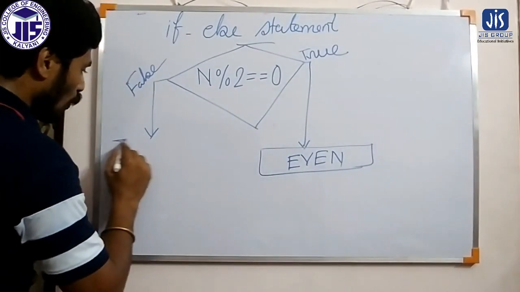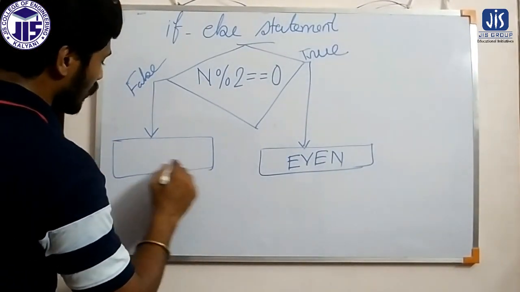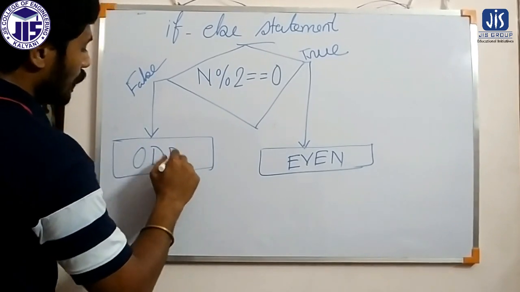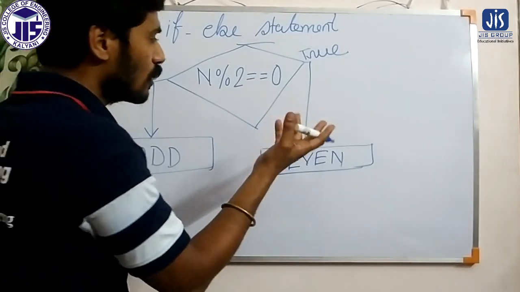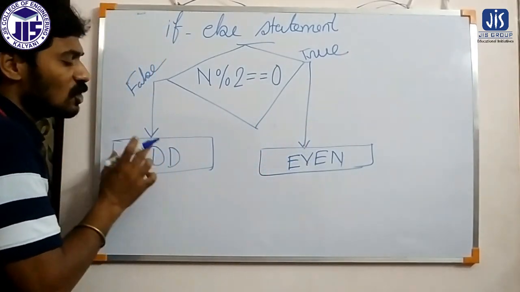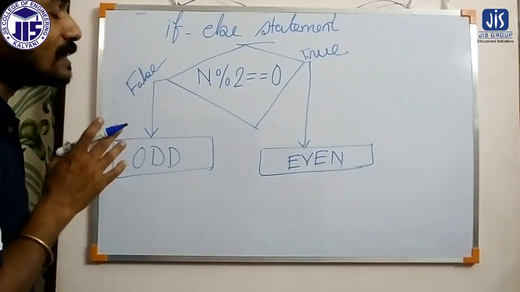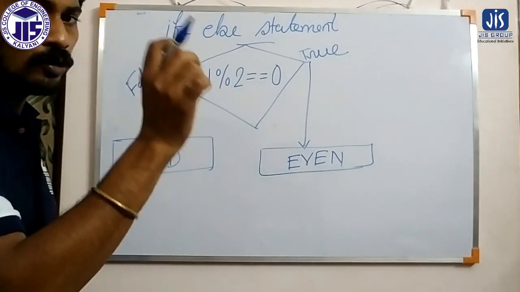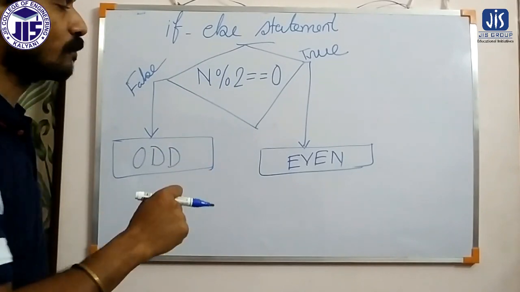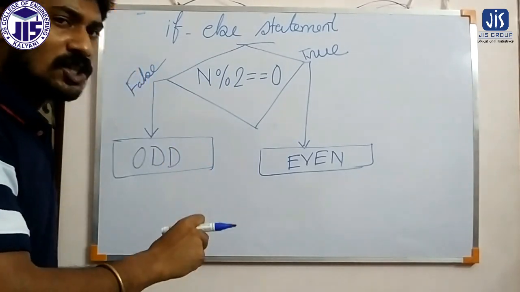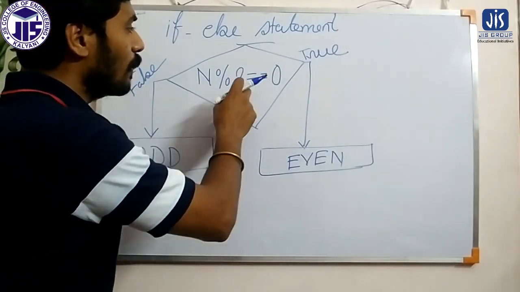And if the condition is false, that means the number is not divisible by 2, or after the division the remainder is not equal to 0. So we can decide that it is an odd number. So whether a number is even or odd, we decide depending on this condition. That's why it is decision making and branching.